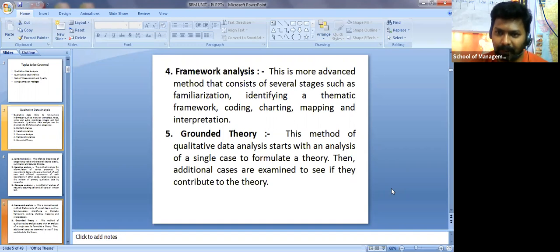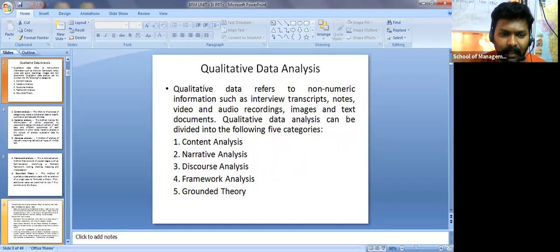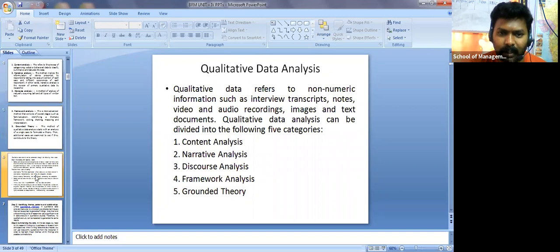So you are taking only one particular case and concluding, and coming up with one particular theory, and if you did not arrive at a conclusion, then again you take one more case and examine that. This is called grounded theory. So it's all qualitative oriented. So what we discussed as of now are 5: content analysis, narrative analysis, framework analysis, discourse analysis, and grounded analysis. Okay, now we have one more important one.